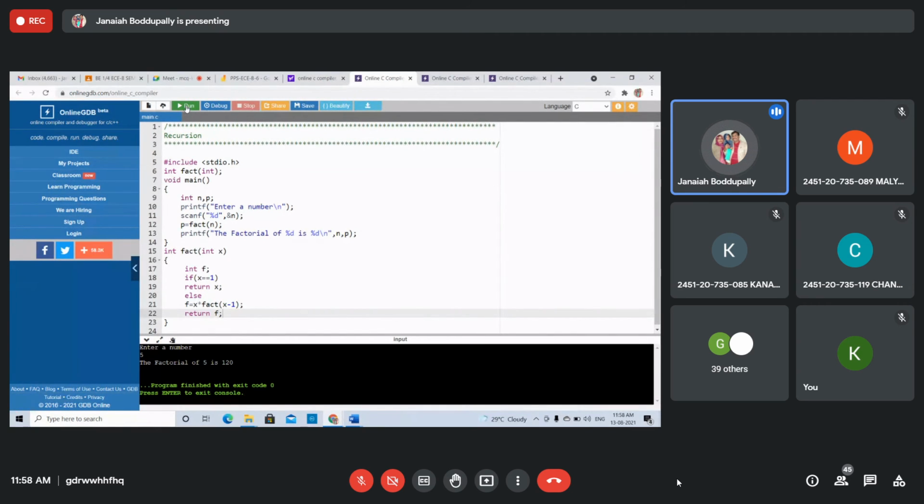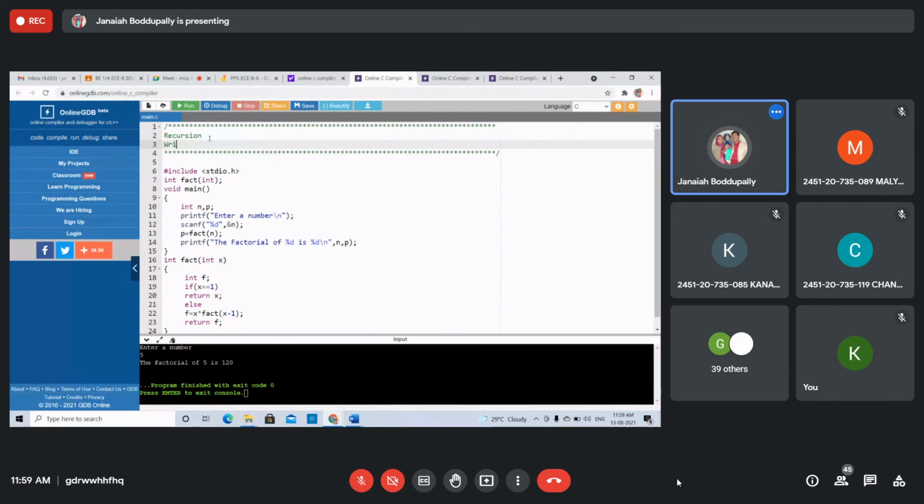I know the factorial program, but it may be asked using functions, using recursion, right? It can be asked like this. Yes, using recursion. Recursion means fact of x, you have taken int x, but you are taking x into fact of x minus 1, recursively using the function itself. One statement you are calling within the function, it is called recursion of that function. Recursive function to calculate factorial using recursion, right?